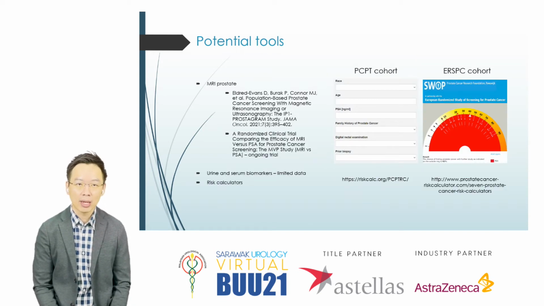We have MRI prostate. These two studies are studying the potential benefit of using MRI to screen for prostate cancer. We can use some urine and serum biomarkers or even risk calculators such as the two provided here, the PCPT cohort or the ERSPC cohort. So none of this is still proven to be beneficial. So this is probably in the pipeline in the future.